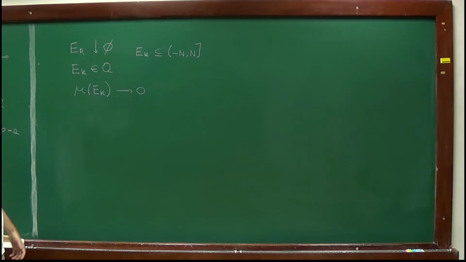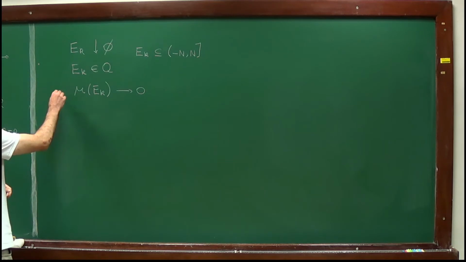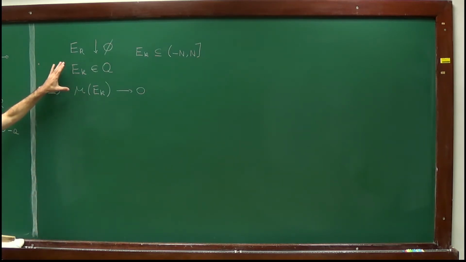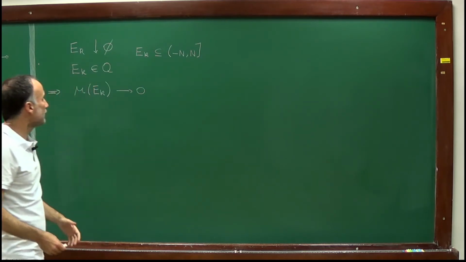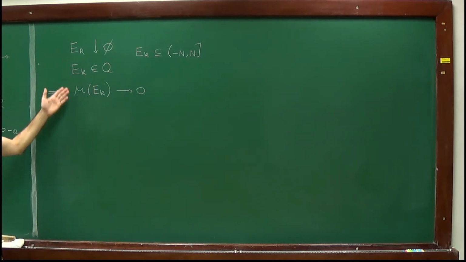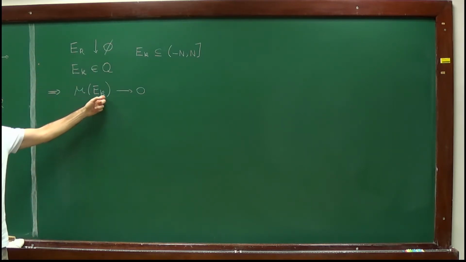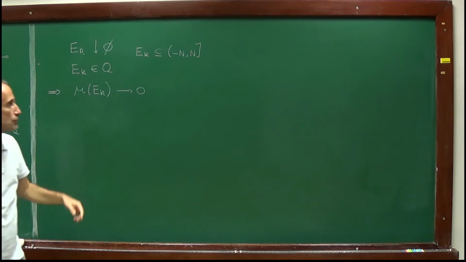And the way in which we will prove this statement is that we will assume that this is not true, and we will find a contradiction. So what does it mean to assume that this expression is not true? Well, it means that there exists a sequence e_k decreasing to the empty set for which mu of e_k is not converging to 0.